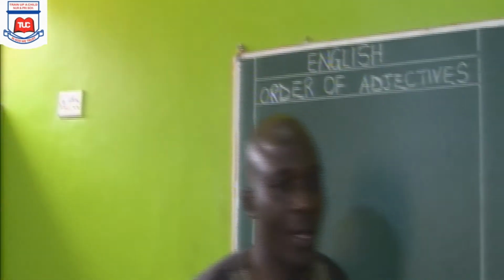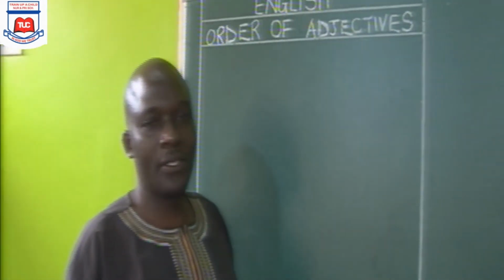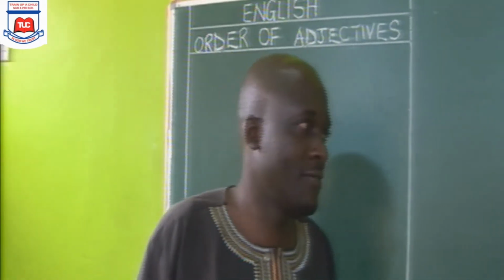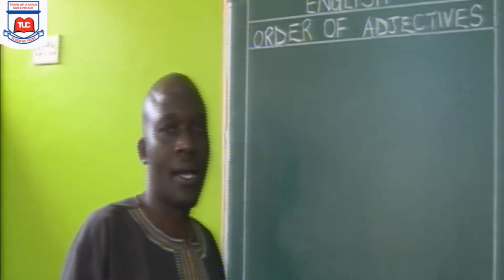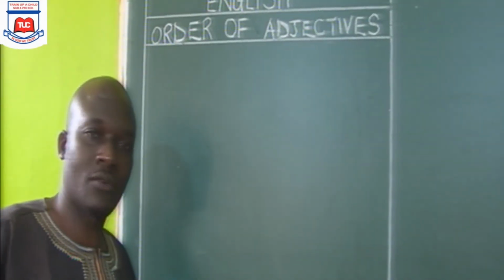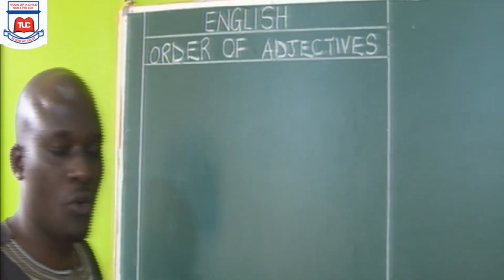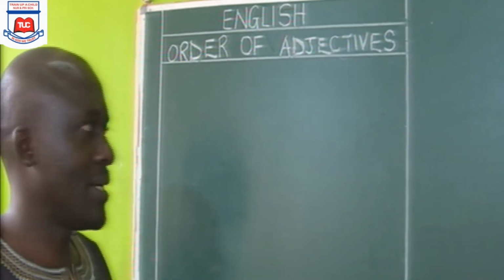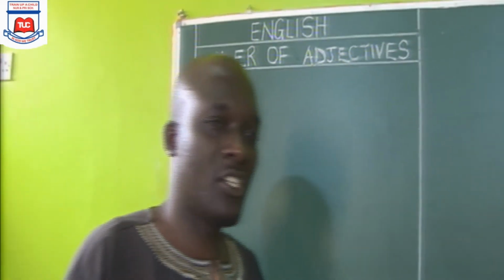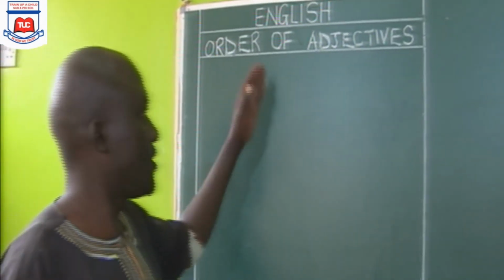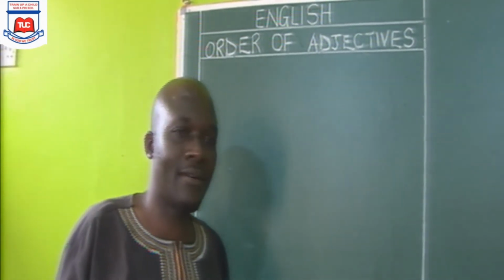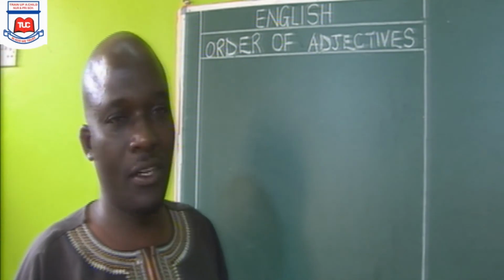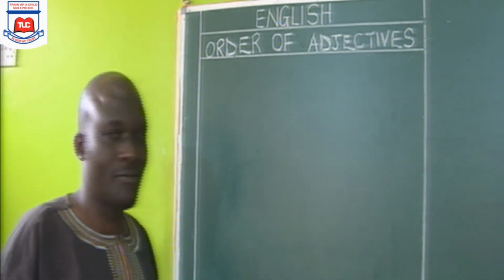Today we want to look at order of adjectives. In your lower classes, you first of all defined an adjective as a word that is used to tell us more about a noun it describes. Then you went further to look at the different types of adjectives, and that is very important here today, because for you to order these adjectives in their right positions, you must know the different types of adjectives.